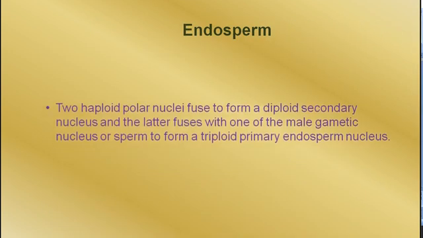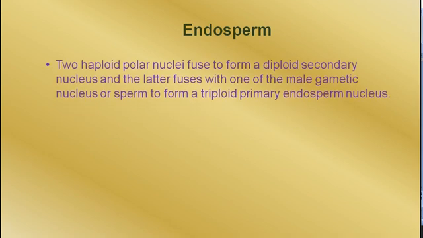Now, how does the endosperm develop and what are its types? Normally, the two haploid polar nuclei fuse to form a diploid secondary nucleus, and later on this secondary nucleus fuses with a male gametic nucleus, or the sperm, to form a triploid primary endosperm nucleus.